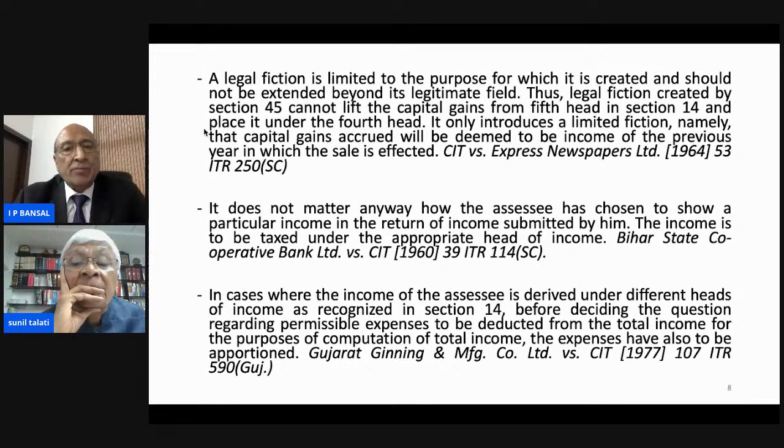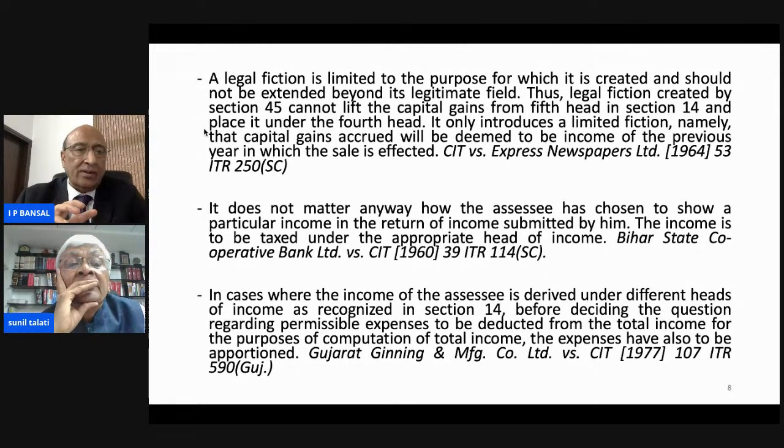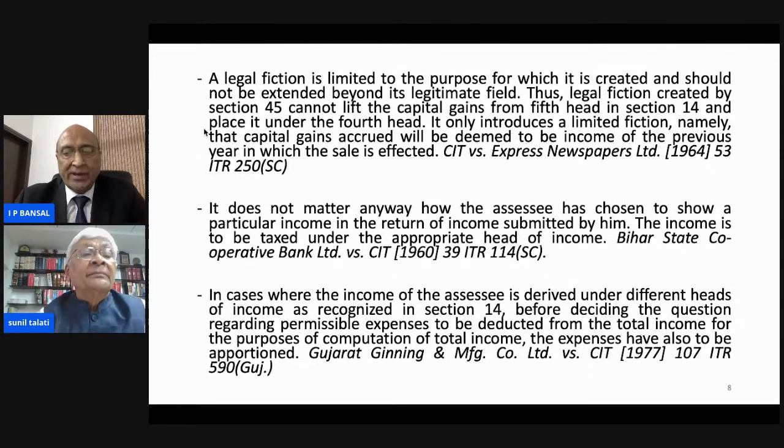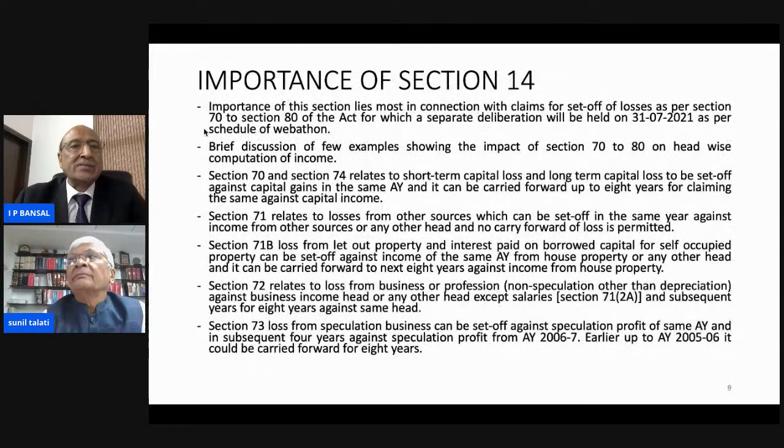In cases where the income of the assessee is derived under different heads of income as recognized in section 14, before deciding the question regarding permissible expenses to be deducted from total income for the purpose of computation of income, the expenses have also to be apportioned. So the expenditure has to be apportioned between exempt income and taxable income. So this principle was established.